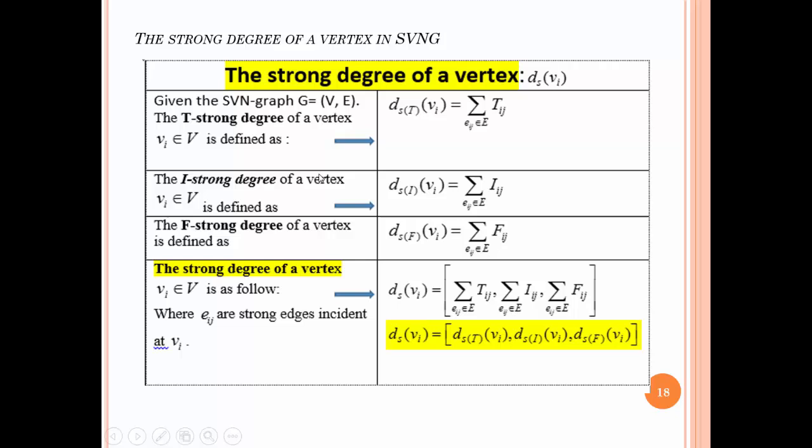The definition of the strong degree of a vertex in a single valued neutrosophic graph is described in the following formula by three degrees: the strong degree based on truth membership, the strong degree based on indeterminacy, and the strong degree based on falsity.